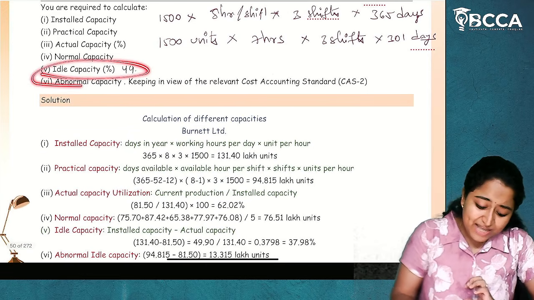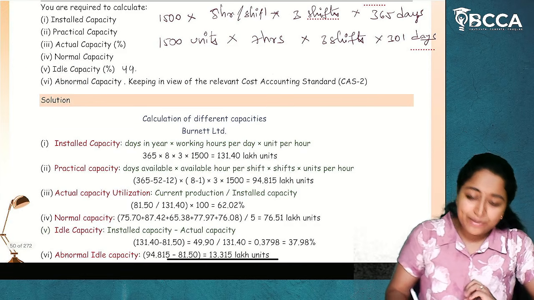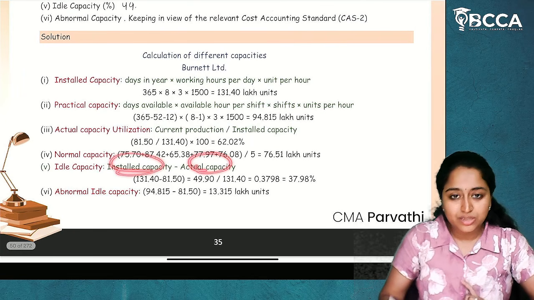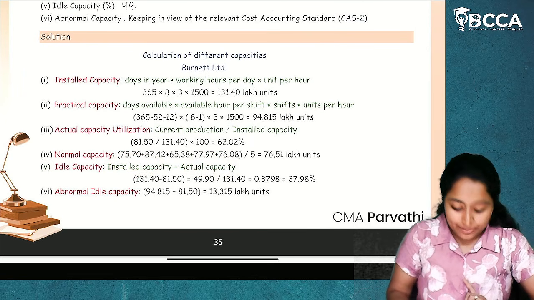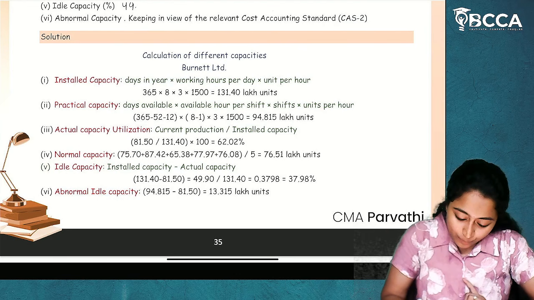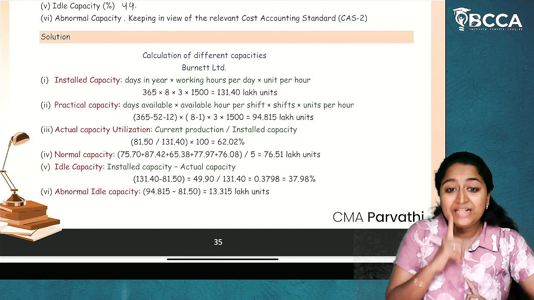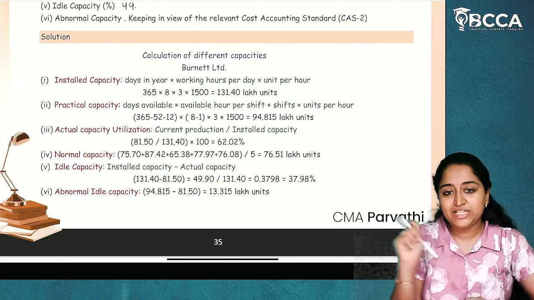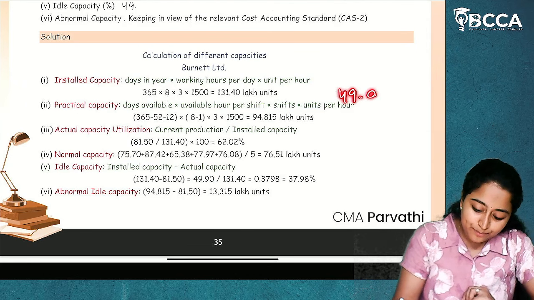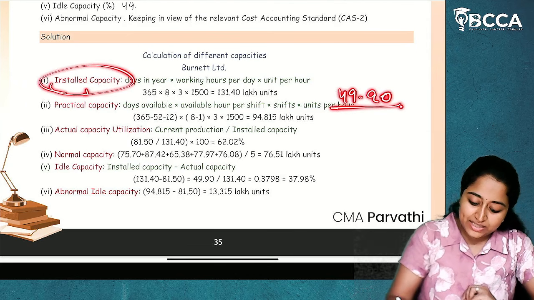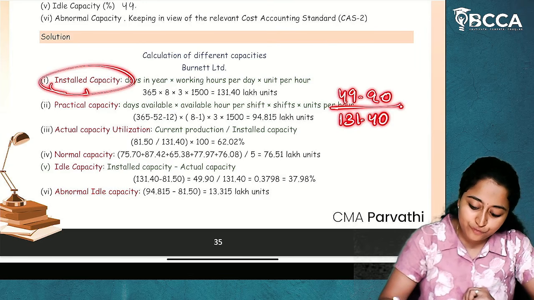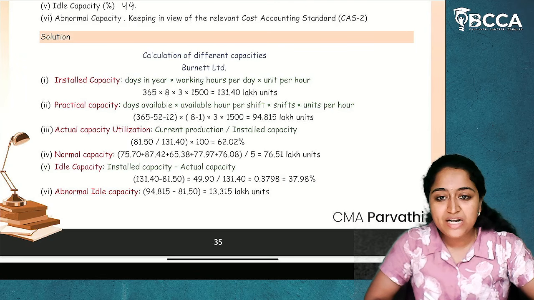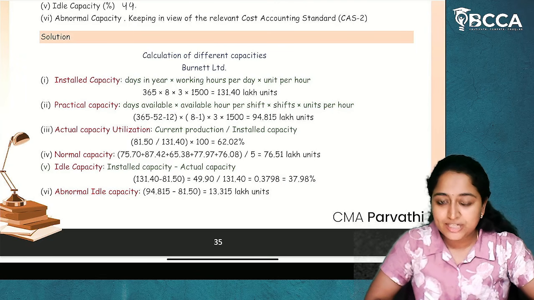This is an additional point, so you can write it down. So, what is ideal capacity? Installed capacity minus actual capacity. As you have taken the actual capacity, the ideal capacity we get is 49.90. This should be expressed in terms of installed capacity, which means 49.90 divided by my installed capacity 131.40, into 100. I'll get the percentage of ideal capacity. I hope it is clear.